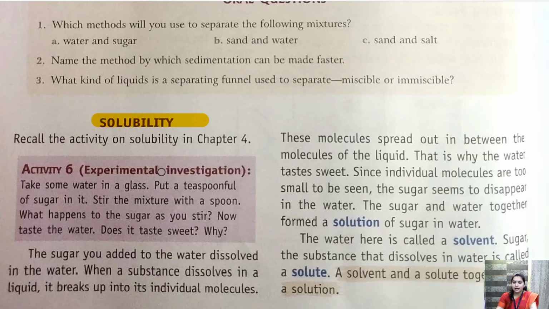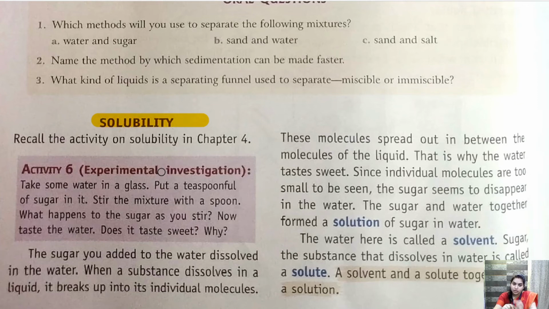Take for example, water and salt. If we add 1 tablespoon of salt in water and stir it, it will get dissolved. Hence it is called a soluble solution. Getting it? If it does not dissolve, for example sand and water, sand will not get dissolved in water, so it is insoluble in nature. Now let's see again the example of water and salt. You have a glass of water and a small amount of salt. You add 1 tablespoon of salt in the water and stir it.